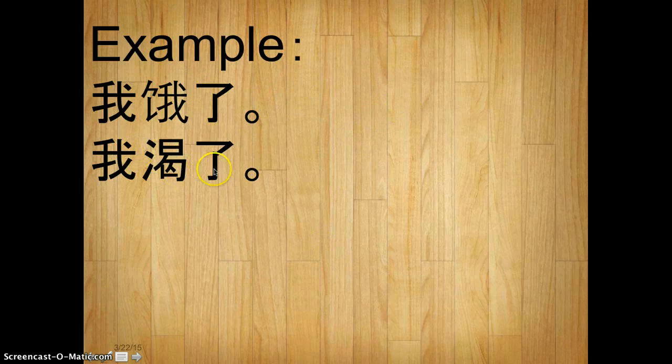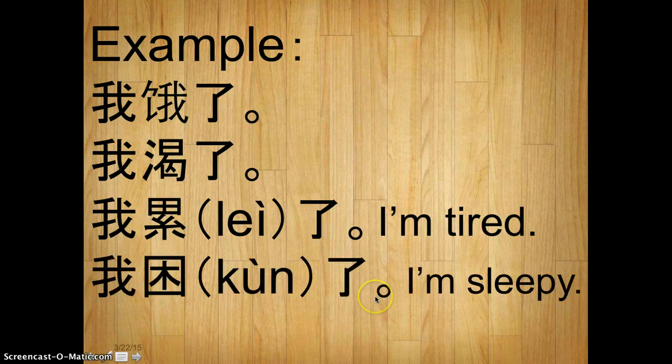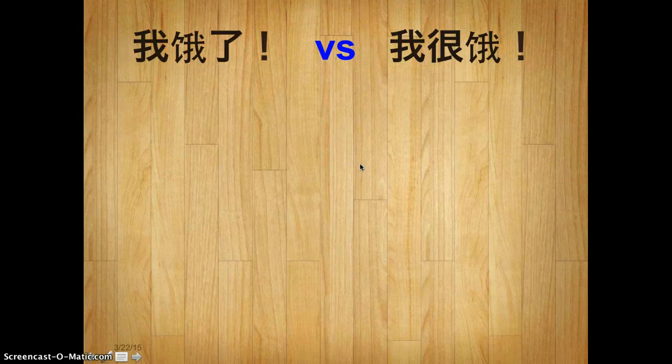And 我渴了, I'm thirsty or I got thirsty. And this one 我累了, I'm tired or I got tired. And 我困了, here I'm sleepy or I got sleepy. 我饿了, 我渴了, 我累了, 我困了. They are all 我 adjective 了 structure. Now let's look at these two examples. 我饿了 and 我很饿. Now I'm asking you, what is the difference between those two?